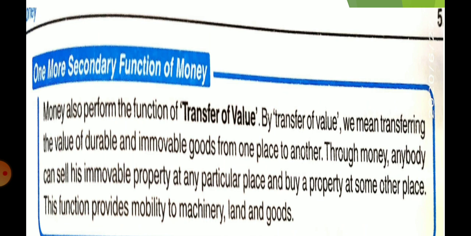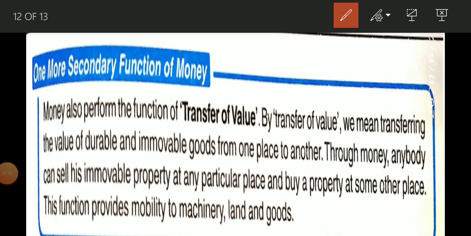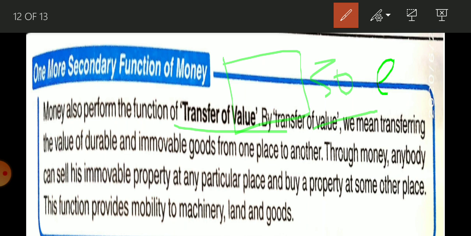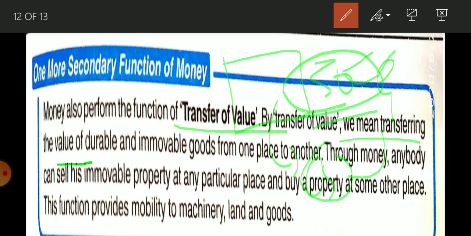And one more function that is related to money is transfer of value. Now suppose you have a flat worth 50 lakh, and you are moving from Gorakhpur to Bangalore, so it is not possible to take this flat to Bangalore. What you can do is sell this flat to anyone, get the 50 lakh, then go to Bangalore and purchase a flat again for yourself. So this is what transfer of value is. By transfer of value, we mean transferring the value of durable and immovable goods from one place to another.